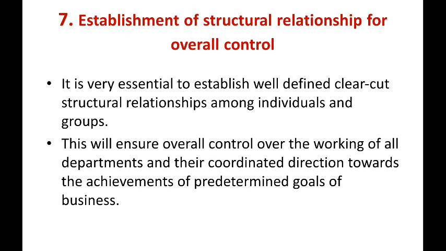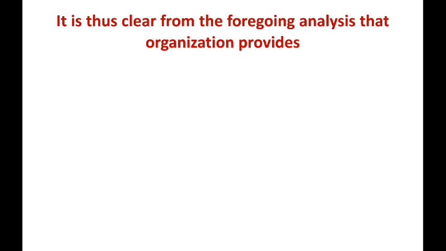This will ensure overall control over the working of all departments and their coordinated direction towards the achievement of predetermined goals of business. So, these are the steps I have explained here. From these 7 steps we will move towards the conclusion of today's lecture.